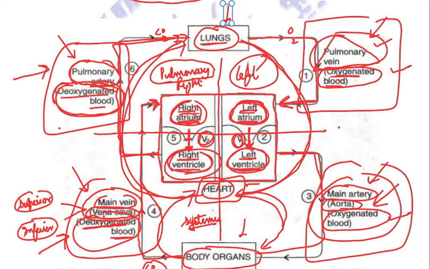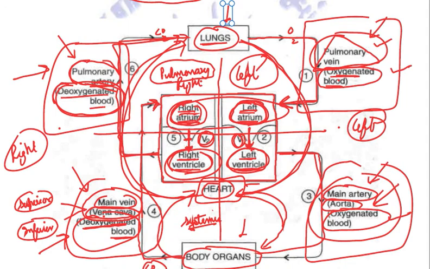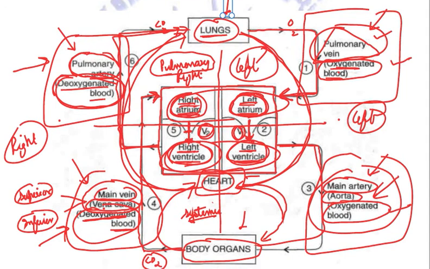The left side deals with the oxygenated blood, the right side deals with the deoxygenated blood. Again, the auricles receive the blood, the ventricles push the blood. Double circulation is because of pulmonary circulation between lungs and heart, and systemic circulation between heart and body parts.